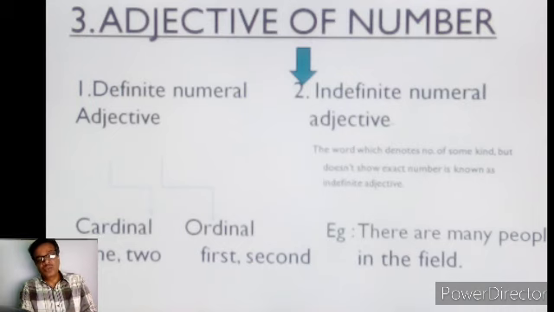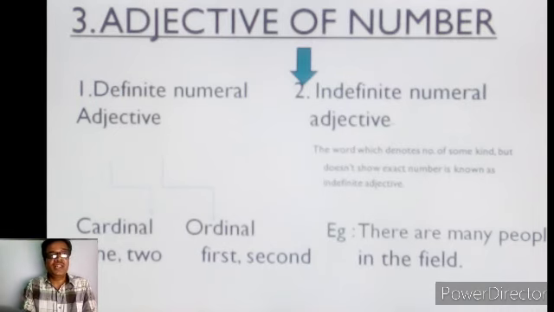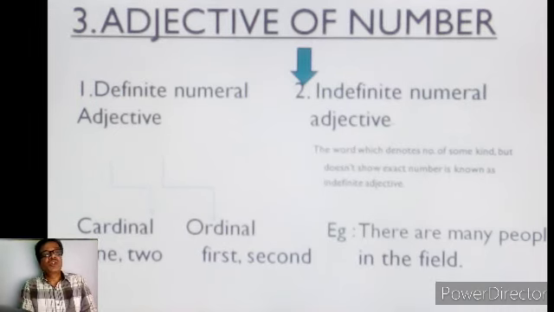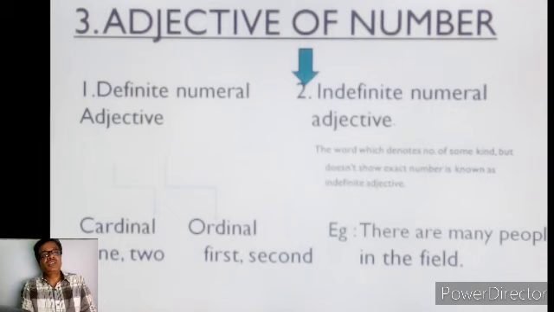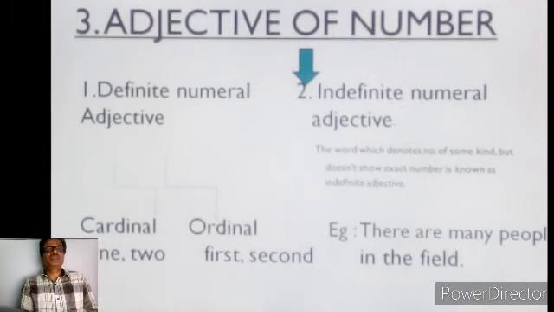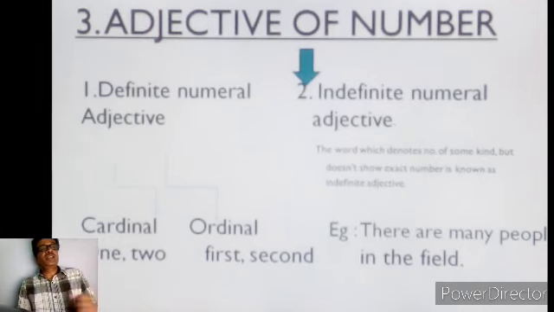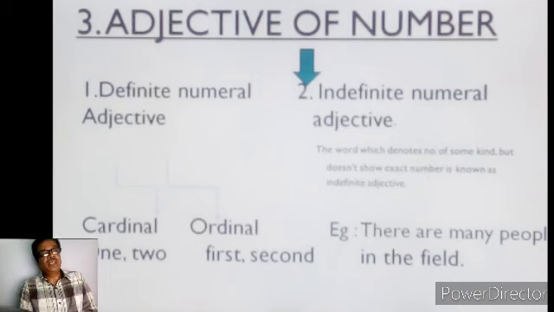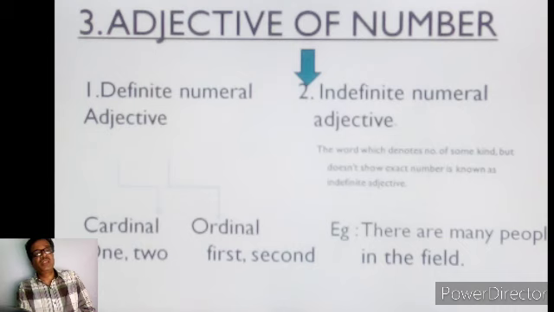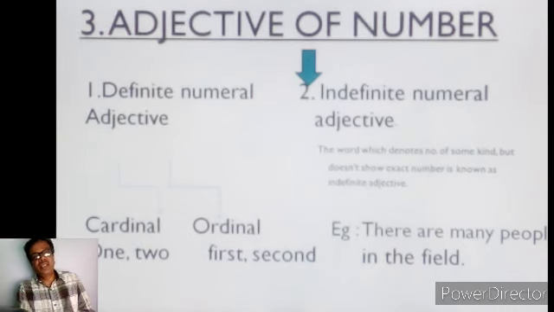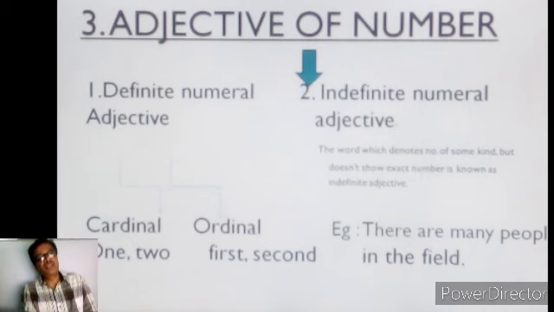Now we are going to know the indefinite numeral adjective: the word which denotes number of some kind but not exact. Not exact means that it is indefinite. We are in confusion, so it is known as indefinite adjective.